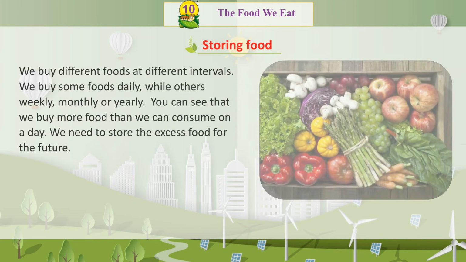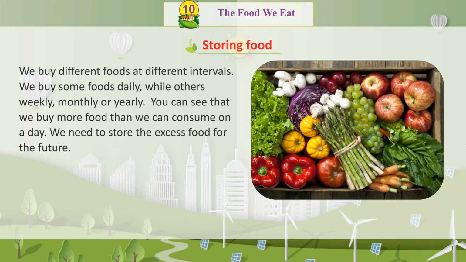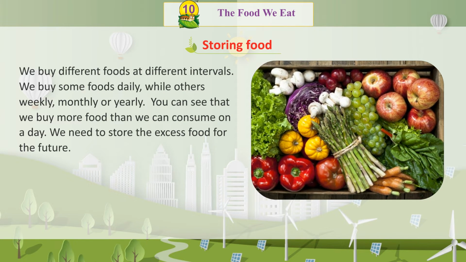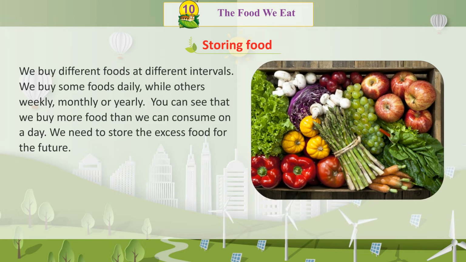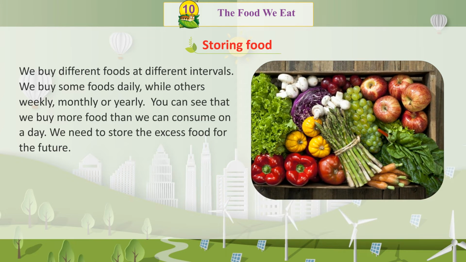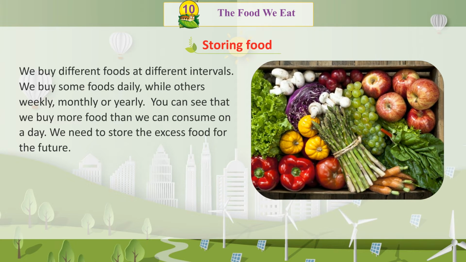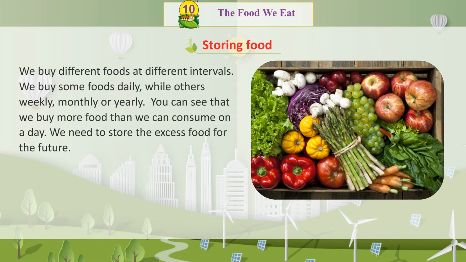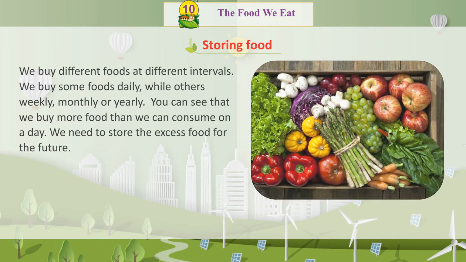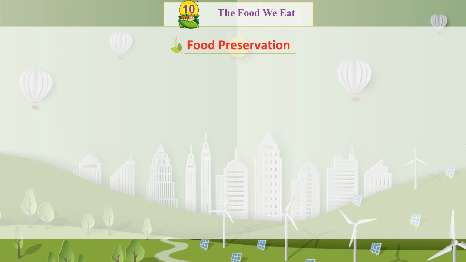Storing food. We buy different foods at different intervals. We buy some foods daily, while others weekly, monthly, or yearly. You can see that we buy more food than we can consume in a day. We need to store the excess food for the future. Food preservation.